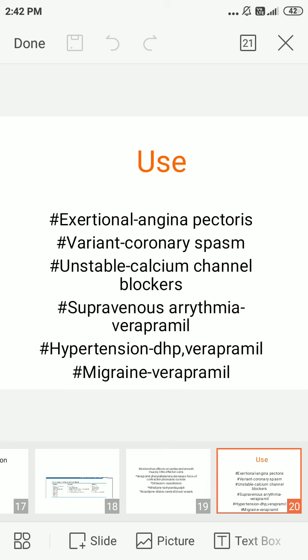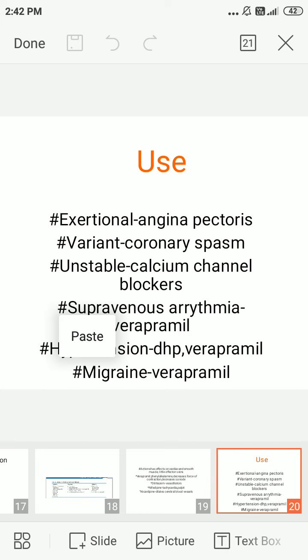The third one is unstable angina. If the unstable angina is not relieved by nifedipine and beta blockers, the third category, calcium channel blockers, can be used. Then supraventricular arrhythmia: in supraventricular arrhythmia, verapamil is commonly used. It mainly acts on the SA node and the atrioventricular node.